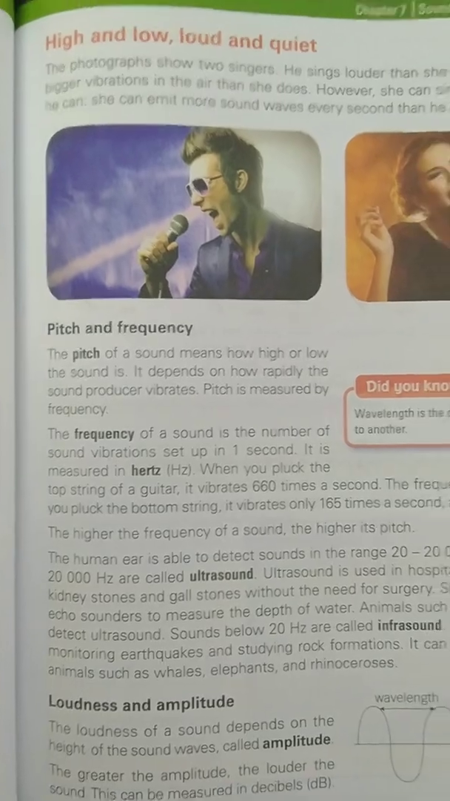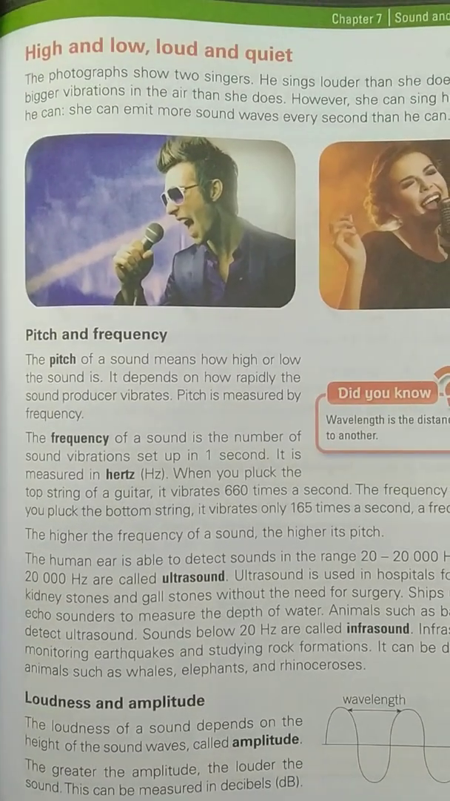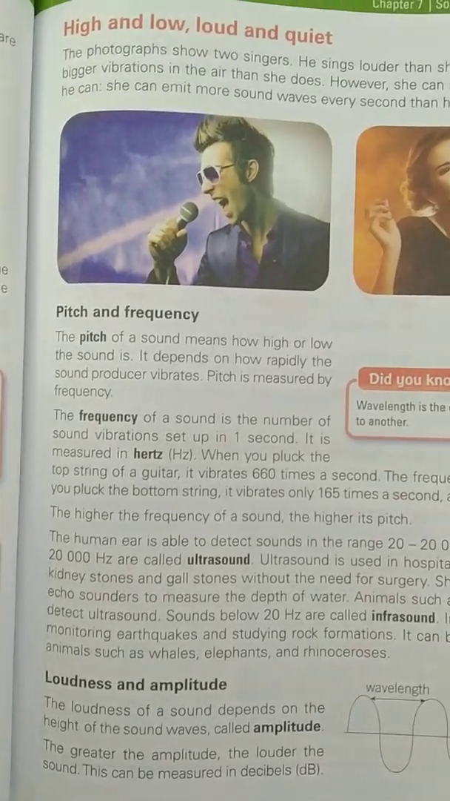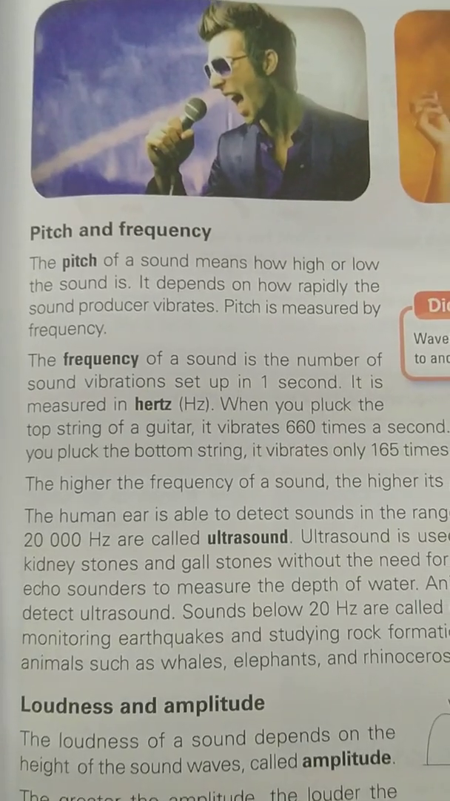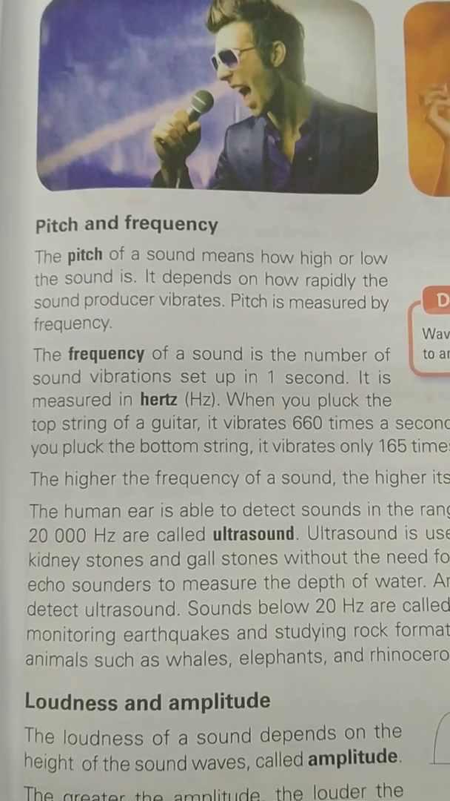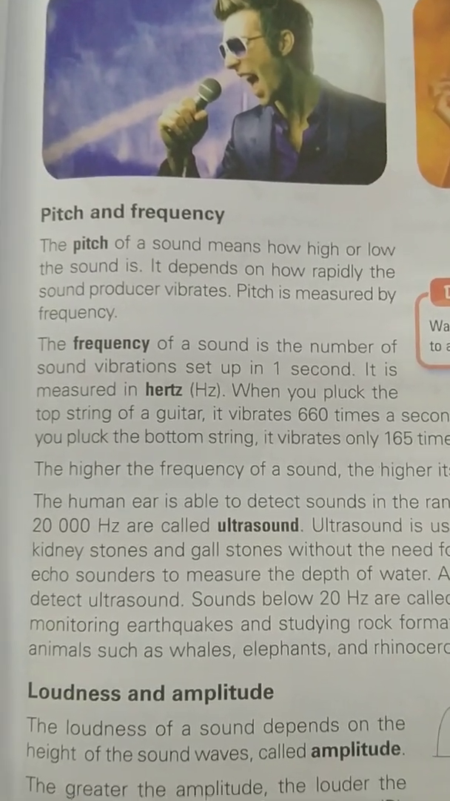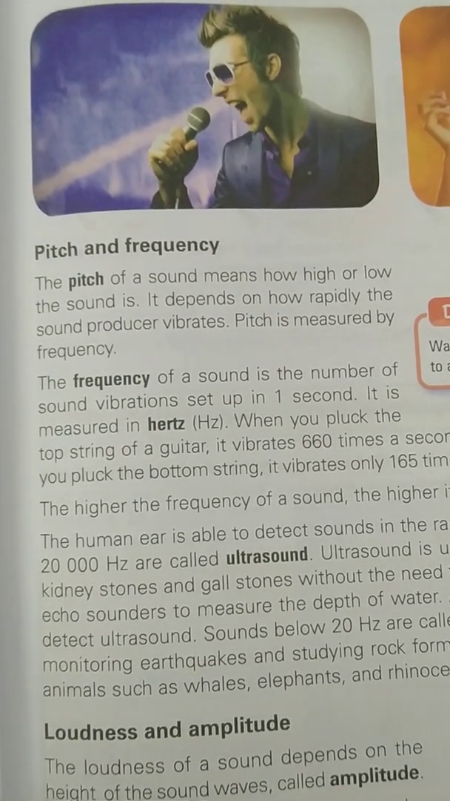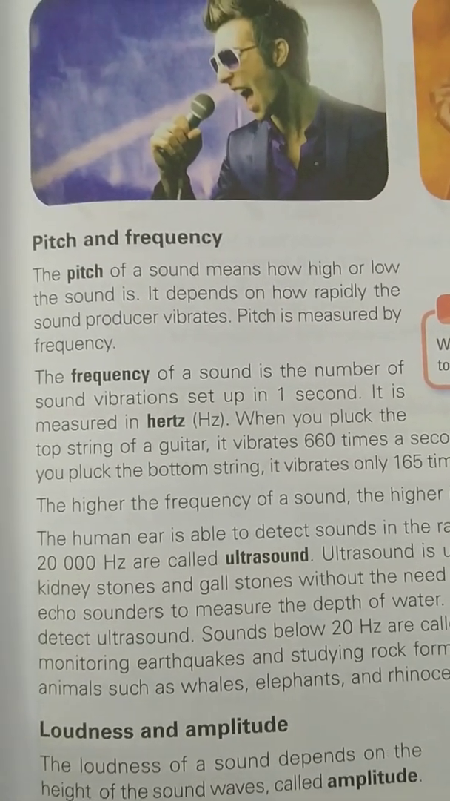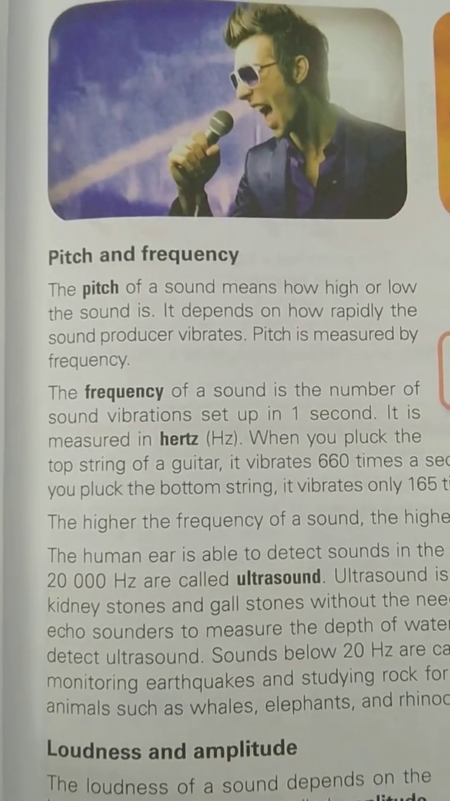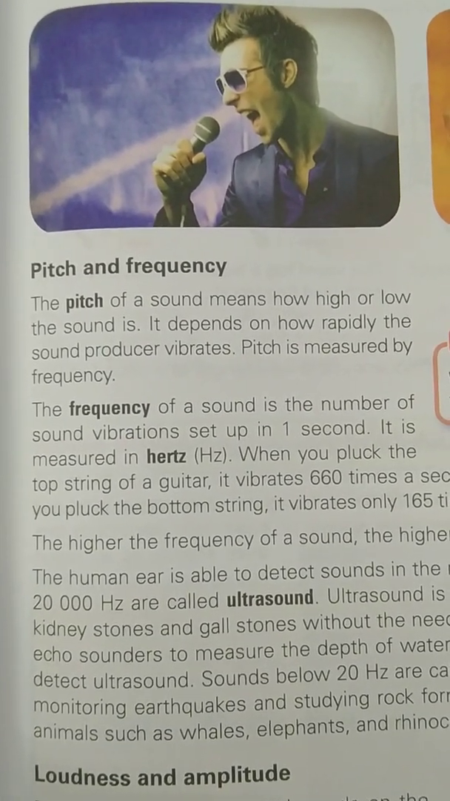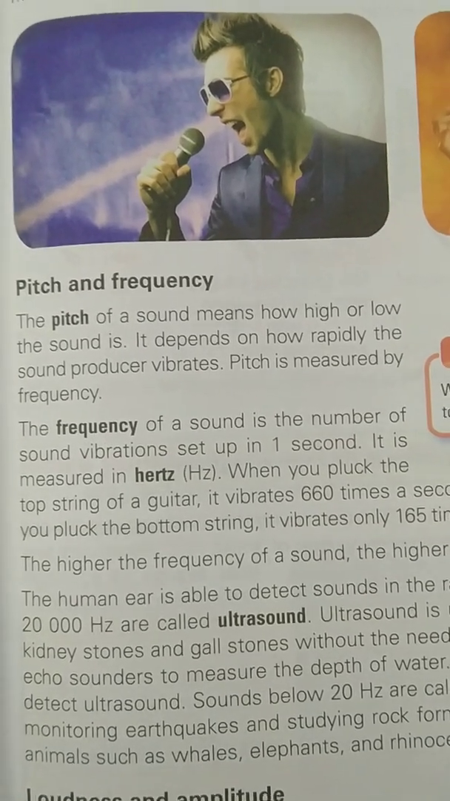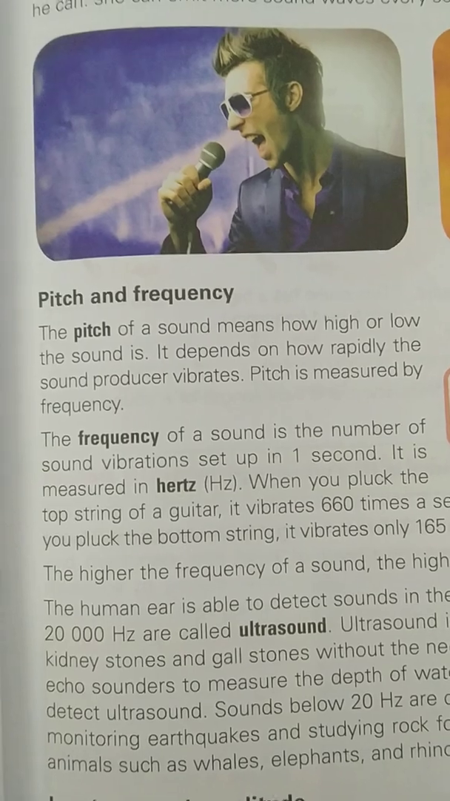Now we are going to study high and low, loud and quiet. Everyone has the ability to make a sound high or low. Now we are going to talk about pitch and frequency. The pitch of a sound means how high or low the sound is. It depends on how rapidly the sound producer vibrates. Pitch is measured by frequency. Basically, pitch tells us whether the sound is high or low, and we measure this pitch by frequency.